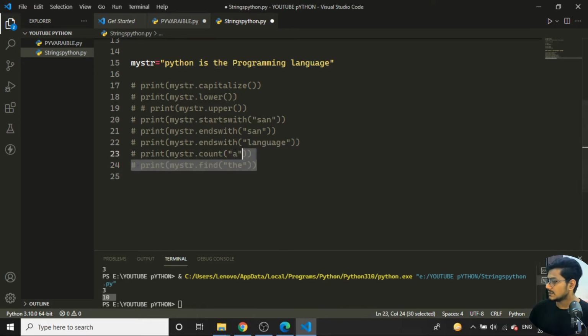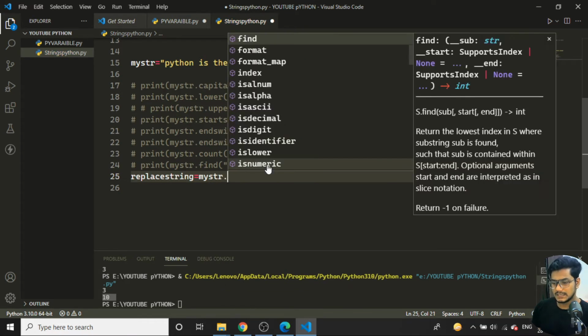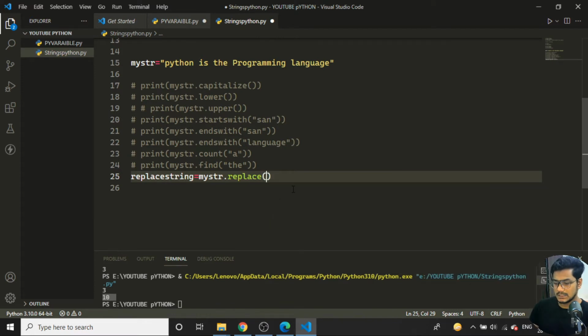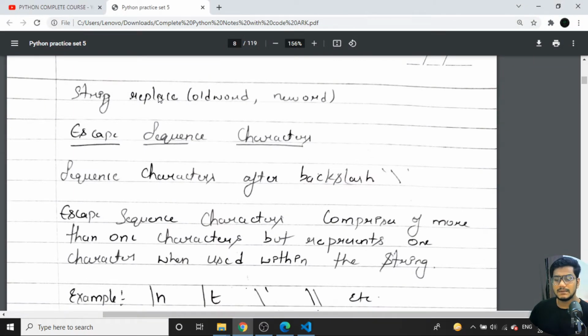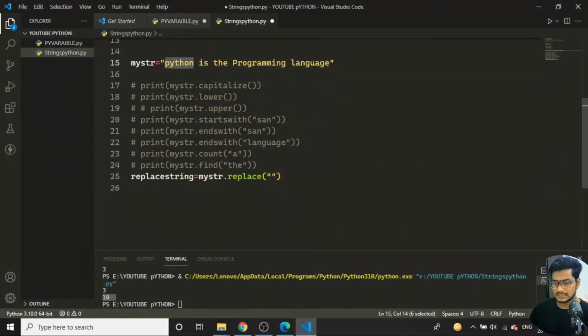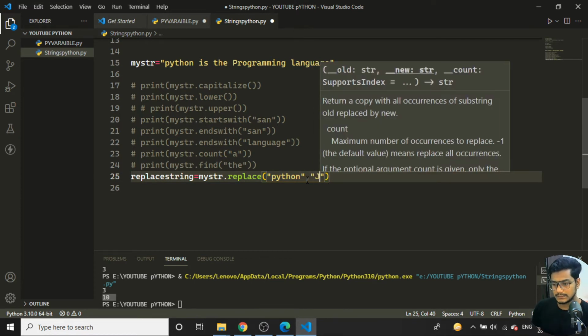So next, coming to another method. We have seen startswith and those things. Even we can use the replace method. I'll write replace string is equal to my str dot replace function. If I show you the notes, here I have written: when I'm using the replace function, the old word will be converted to the new word. Okay, so I want to give Python, I'll copy Python, and I want to replace it with Java. I'll put a comma. Whatever new value you are replacing it with, you need to put over here. So I'll write Java over here.